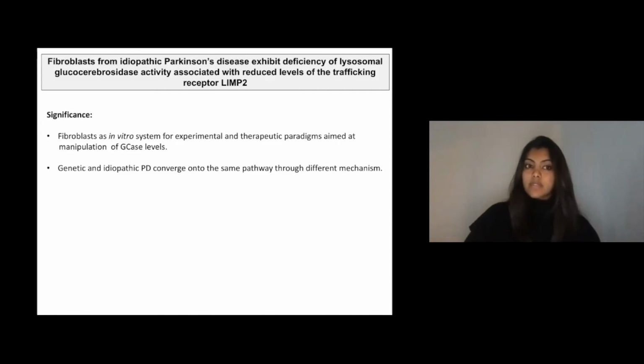In terms of the significance of the study, I would like to point out two things. One, we have utilized fibroblasts in the study. So fibroblasts are more readily accessible cell types that are peripheral to the brain tissue. And it was interesting that fibroblasts mirror the same phenotype, at least in terms of GCase activity, as that observed in the brain tissues of idiopathic PD cases. And so fibroblasts could serve as a good experimental platform for testing therapeutic paradigms aimed at manipulation of GCase levels.